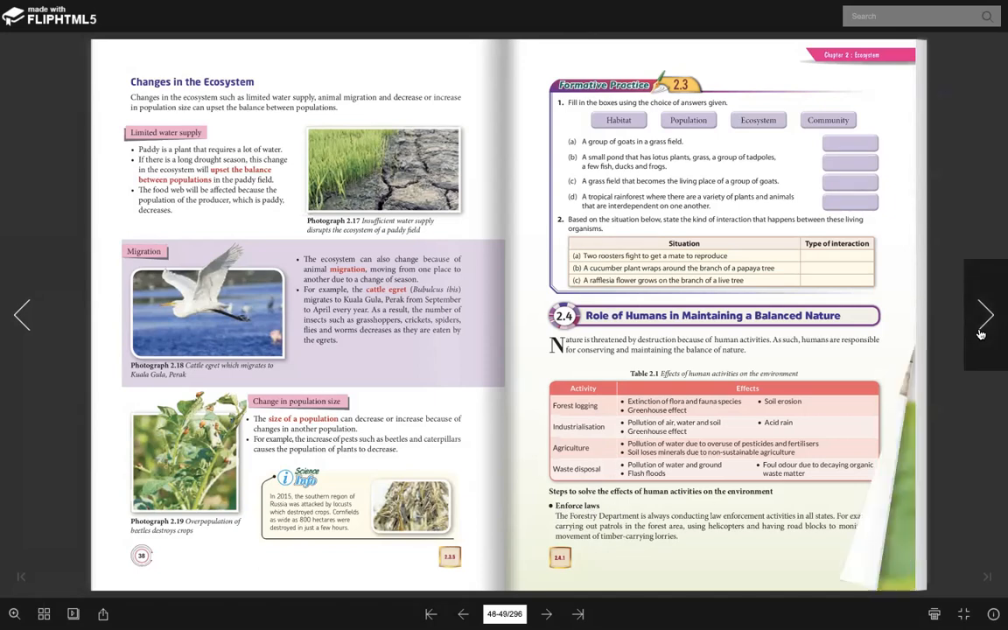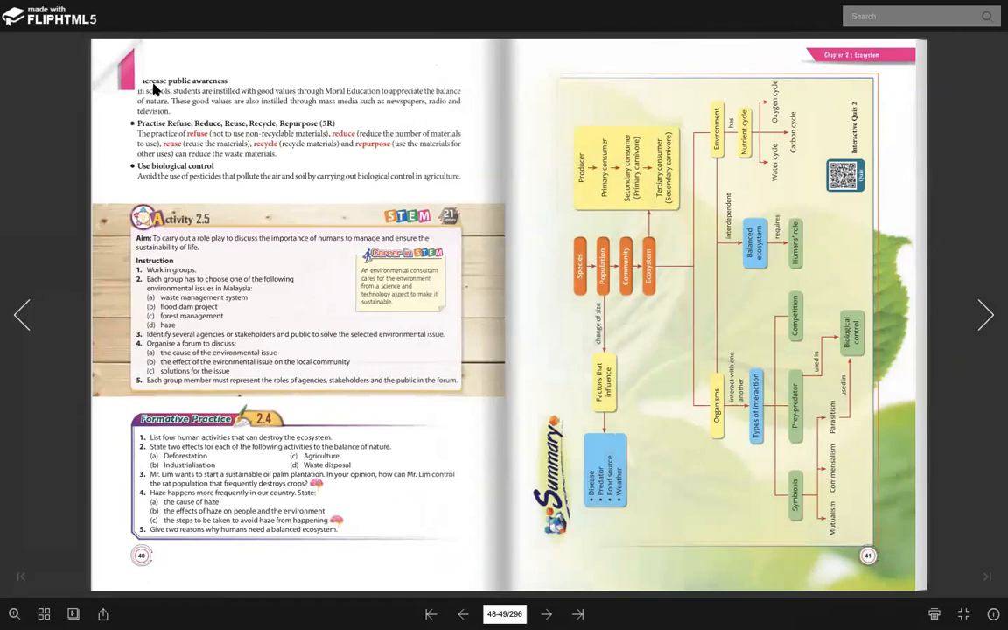Okay, lagi apa kita boleh buat? And then we increase the public awareness. For example, the student, macam awak ni lah, apa awak boleh buat? In the school, the student are instilled with a good value, with a moral education, to appreciate the balance. Ni kita buat campaign, kita buat seminar ke, kita buat ceramah yang awak suka dengar tu kat masjid. Okay, why? We want to increase the awareness.